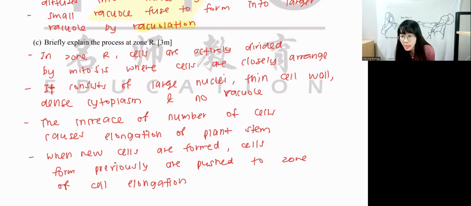Can write large nucleus and small vacuole. Usually it's no vacuole because small vacuole will only form in zone of cell elongation. But large nucleus and nuclei is just singular plural. Nucleus is singular, nuclei is plural. Do we need to write all characteristics for second point? Yes, we need to write all characteristics. Because if you don't write in this question, you will still have to write in other question. So why not you just practice to write the 4 characteristics? Because you have to write 4 even in other question when they ask you to write characteristics.